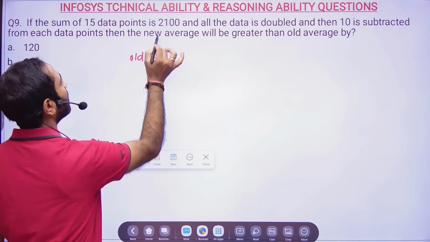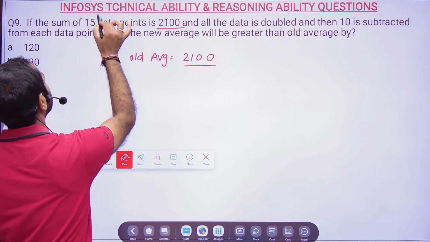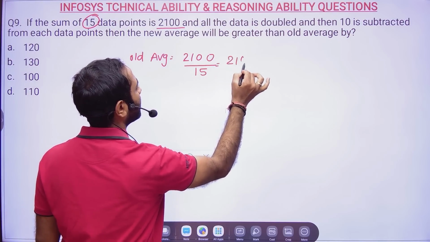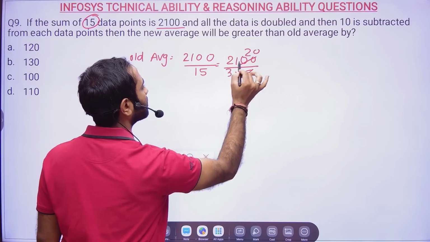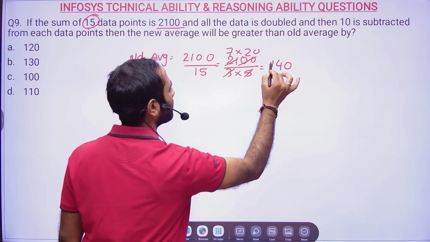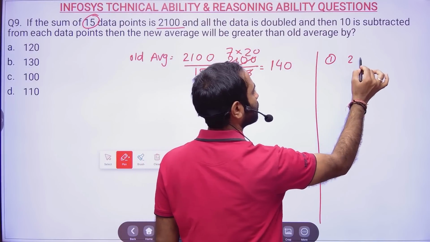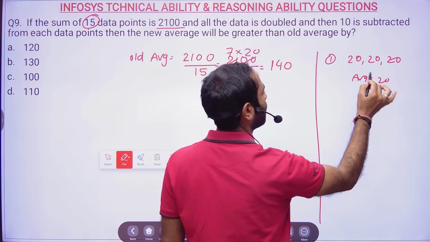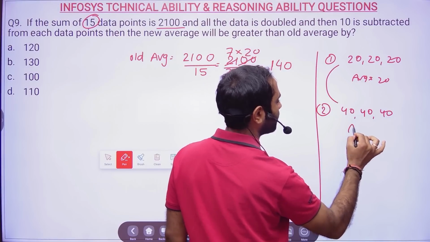So old average will be what? Sir, sum is given 2100, and the number is given, sum of 15 data points. To simplify this, you can write 15 as 3 into 5. So 5 will divide 2100 by 20 times and 3 will divide by 7 times. See, I always try to make the problem simpler. Now please try to understand what I explained. We have 20, 20, 20, so the average is 20, right? Now, when I doubled, 40, 40, 40, the average is 40.